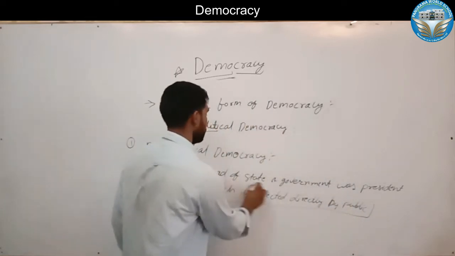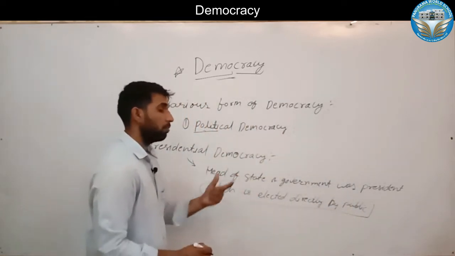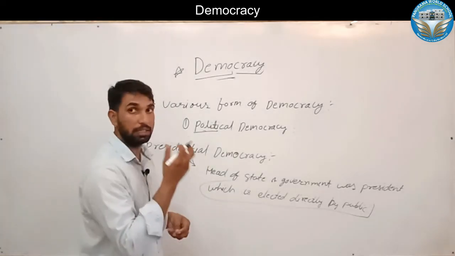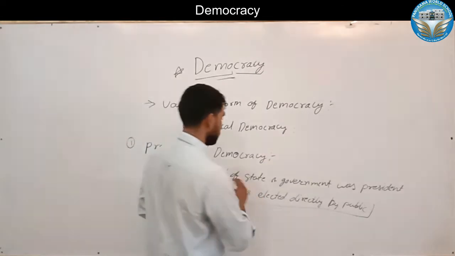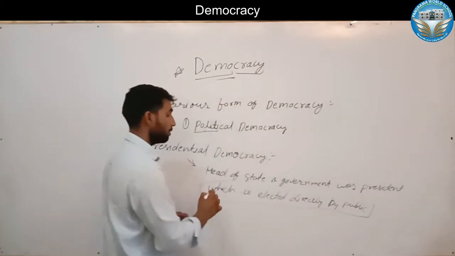In this representative system, the public directly elects the head of state or head of government. So it is called presidential.